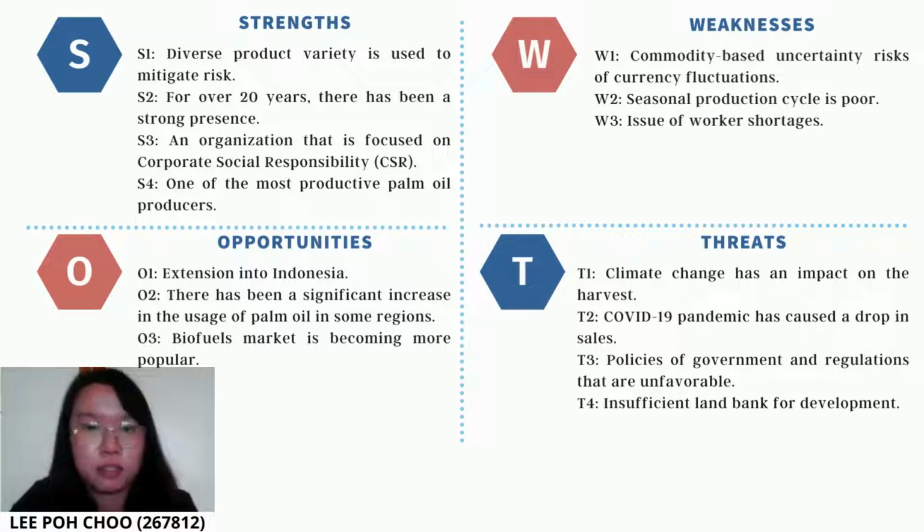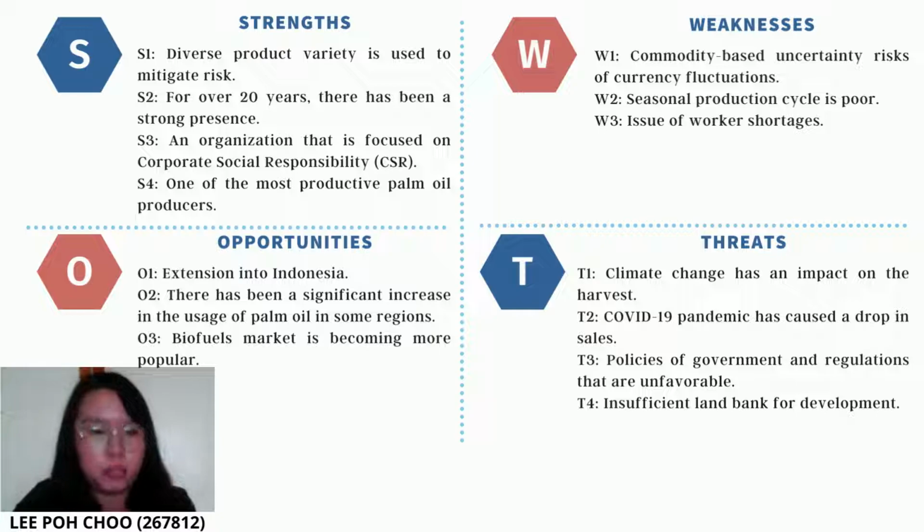And then the weaknesses. They have three weaknesses in this case. The first one is commodity-based uncertainty, the risk of currency fluctuation. The second one is the poor seasonal production cycle. According to IOI, due to the low growth season, oil palm agricultural production is likely to fall until January to February 2021. And the third weakness is the issue of worker shortage.